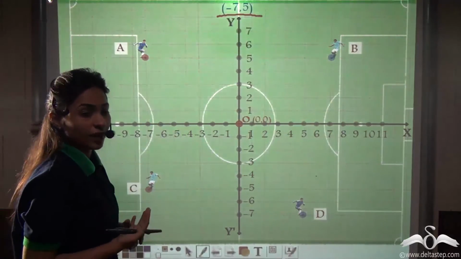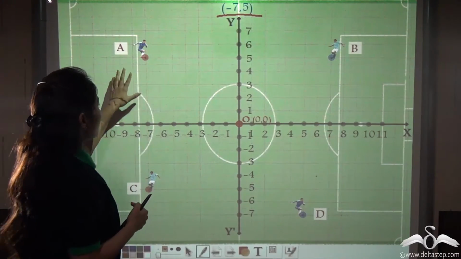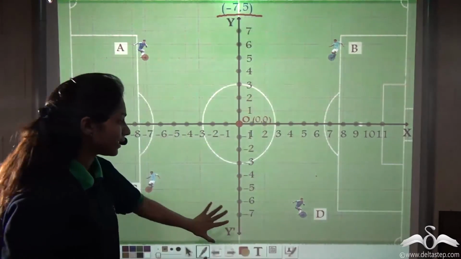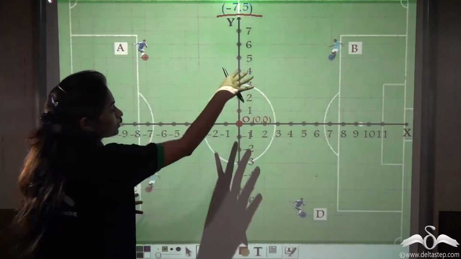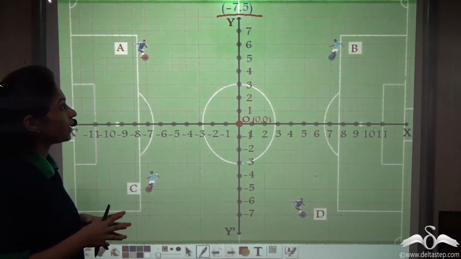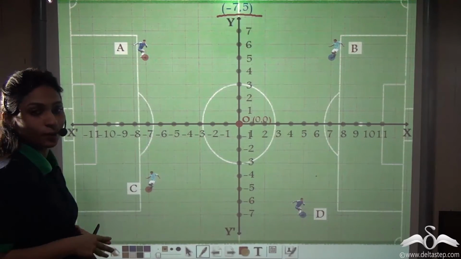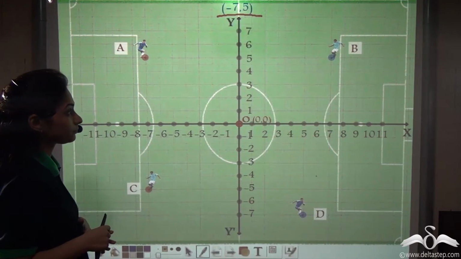Now he told 4 of them to go and stand at this point. So the players A, B, C and D, these 4 players, gave the test and went and stood in these 4 places. Now, can you help the coach in deciding who has given the right one, who is standing in the right position? Tell me.